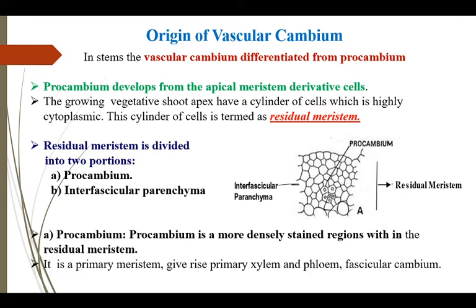Vascular cambium originates from procambium, and procambium is developed from the derivative cells of apical meristem. The growing vegetative shoot apex has a cylinder of cells which is highly cytoplasmic, and these cells are known as residual meristem. A residual meristem has two portions, procambium and interfascicular parenchyma. A procambium is the more densely stained region of the residual meristem, and it is a primary meristem, giving rise to primary xylem, phloem and fascicular cambium.